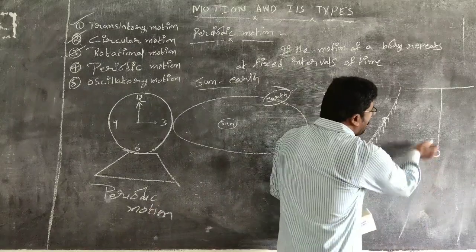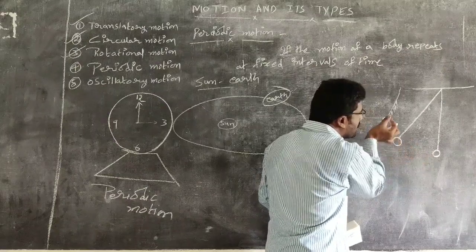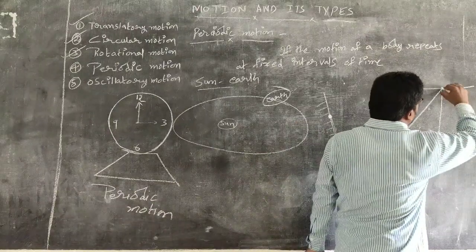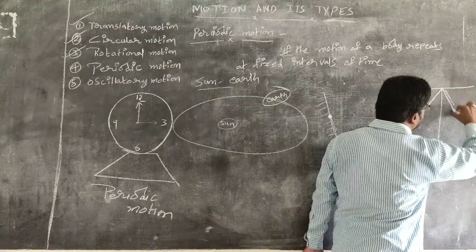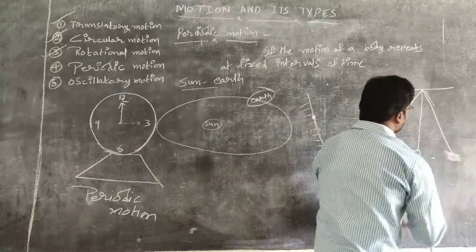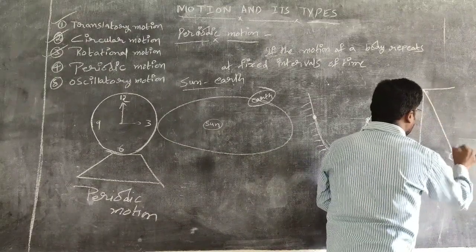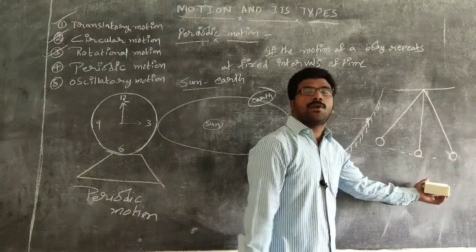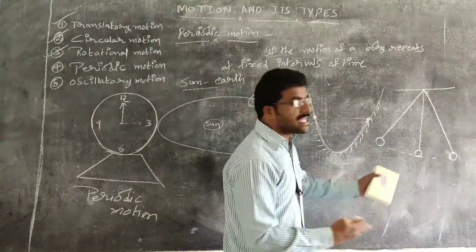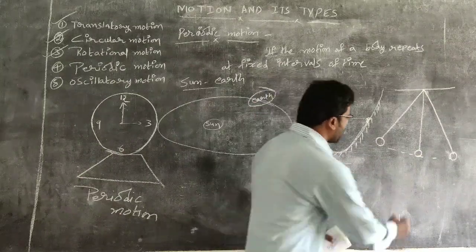Now, if you pull this bob aside and release it, it makes oscillation like this. It makes to and fro motion. So this is also an example for periodic motion. Here the bob repeats its motion at a fixed interval of time.